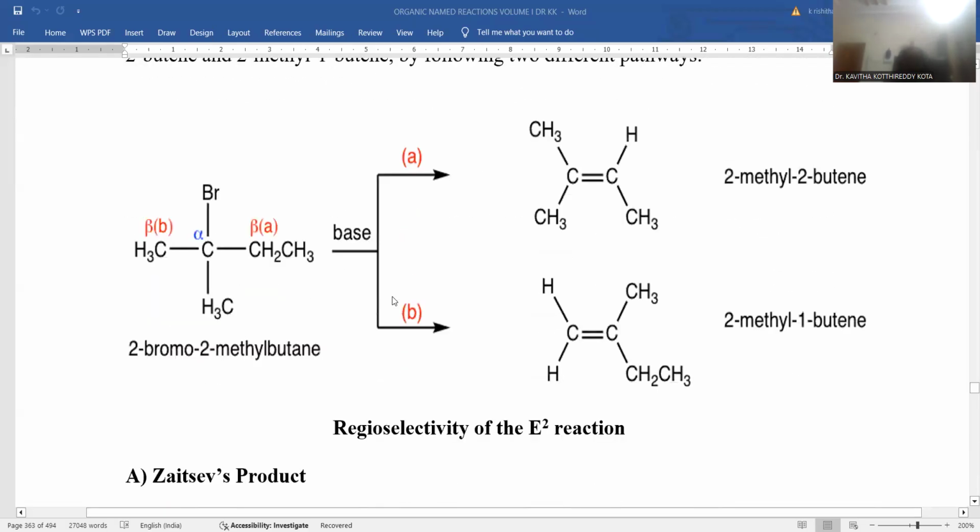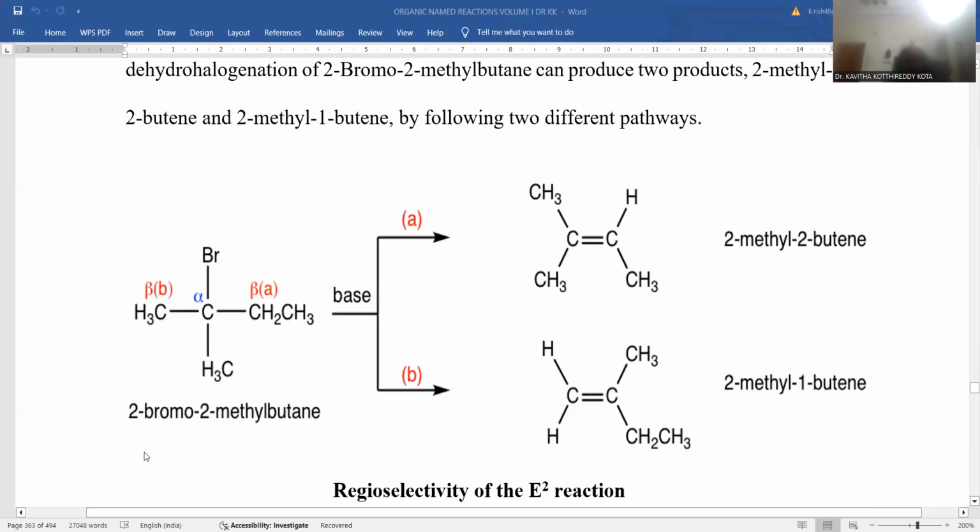Okay, so there are two conditions you can notice over there. If you take this kind of tertiary alkyl halide, the base is going to work upon this one. Two possibilities we have. The halide-containing carbon is regarded as the alpha carbon atom, and there are two possibilities for the beta carbon atoms on either side. You can go for deprotonation, giving rise to both products like this. If you are driving through path A, the deprotonation takes place from this right side carbon atom, and eventually you can notice the double bond toward this side, and you can notice the more substituted kind of alkene.